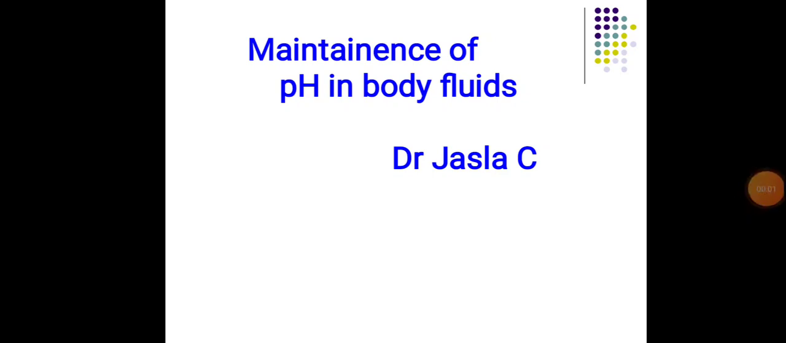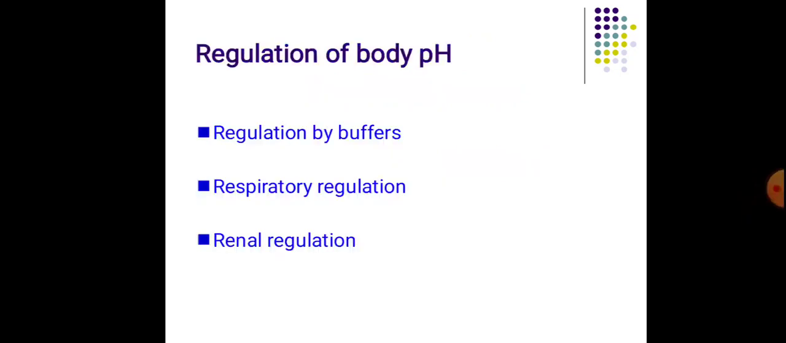Hi students, our today's topic for discussion is maintenance of pH in body fluids. How is the pH regulated in our body? It is mainly by three mechanisms: regulation by means of buffers, respiratory regulation, and renal regulation.